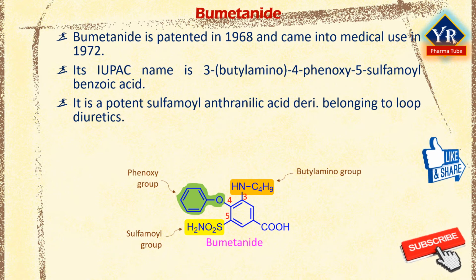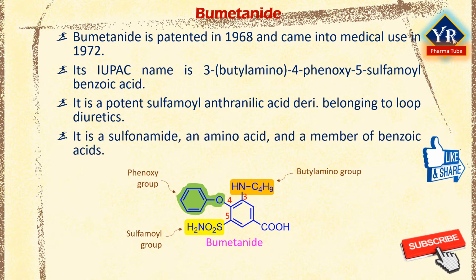It is a class of benzoic acids, that is 4-phenoxybenzoic acid, in which the hydrogens ortho to the phenoxy group are substituted by butylamino and sulfamoyl groups. It is a sulfonamide, an amino acid, and a member of benzoic acids. It is a loop diuretic and its physiologic effect is by means of increased diuresis at the loop of Henle.